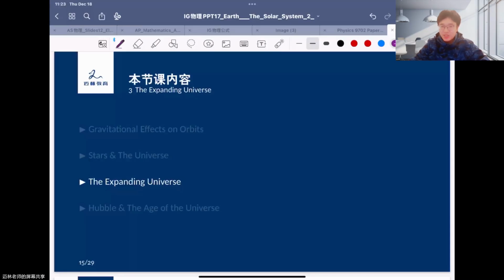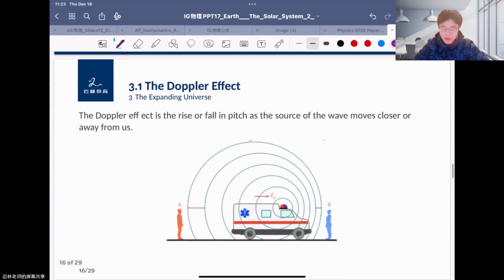Okay, hello everyone. Today's topic is about the expanding universe. So let's move to the first part about the expanding universe.